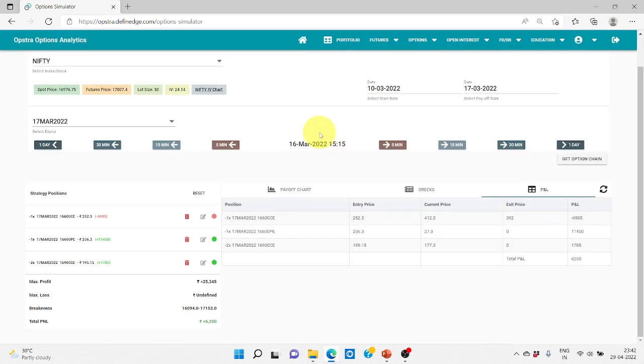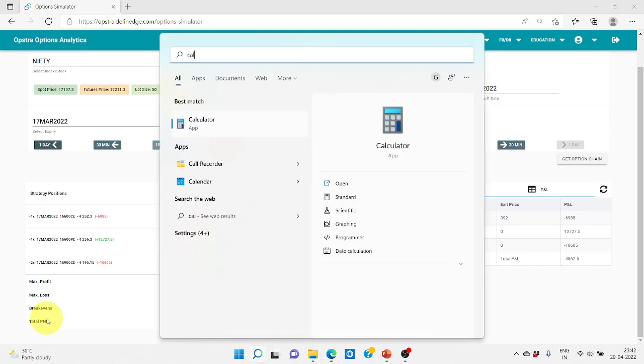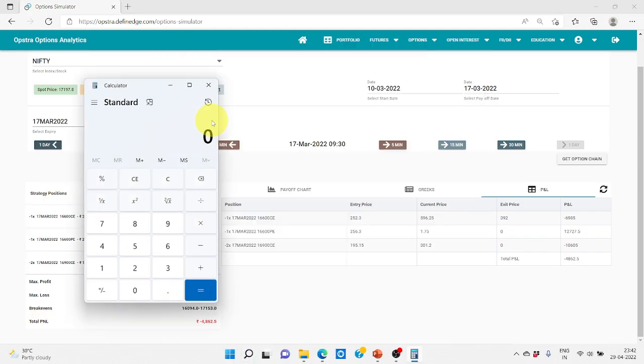I know what has happened, so I'm just giving you this rough example, so you can believe me on this. Next day when it opens, you can see it was a very big move, from 16900 it has moved to almost 17200. So we are going to double the stakes here. 2 into 300, 600. So 600 is the premium that we have now, and we have to divide it by 4, so that we are going to double it for the second round.